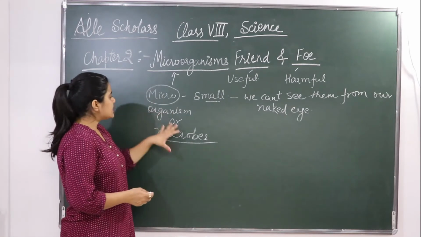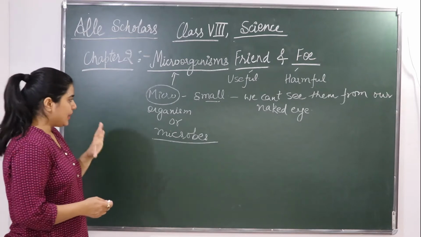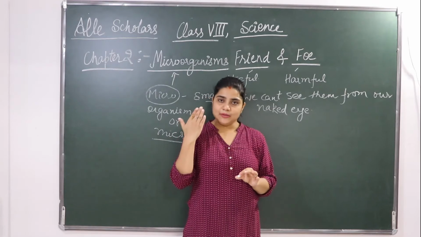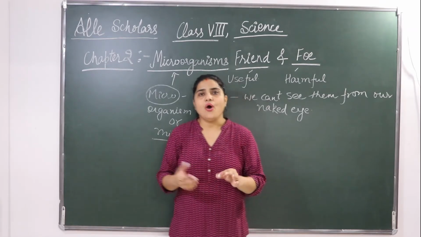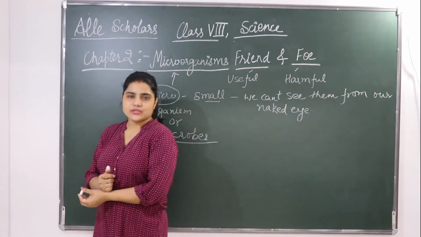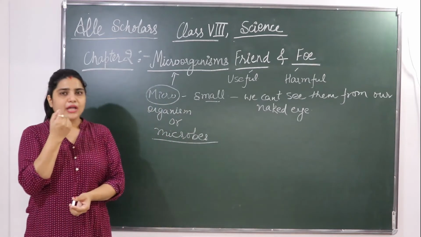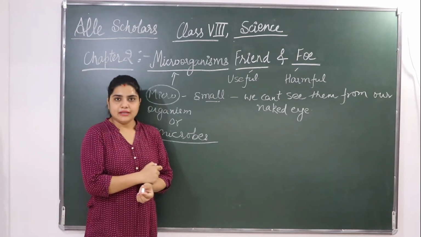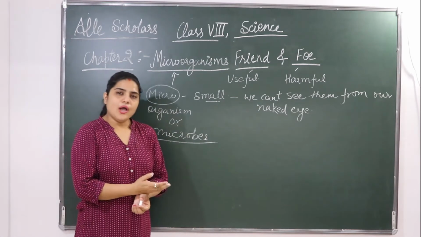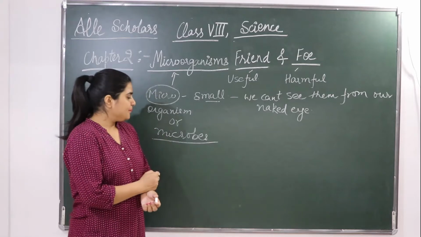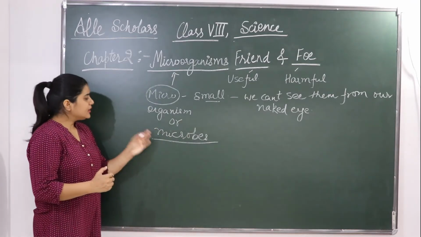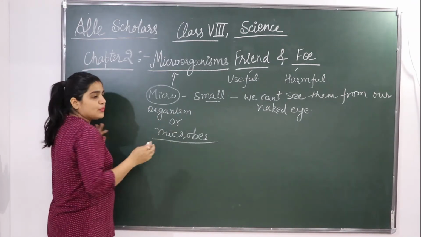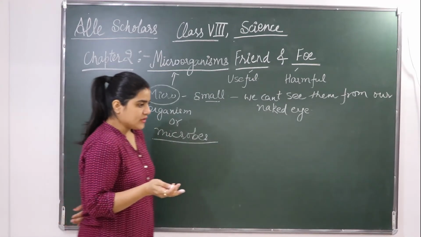So these microorganisms, or microbes, can be seen with a magnifying glass, or we can use a microscope to see them. They are very minute, tiny particles. So either you need a magnifying glass to see them, or you can use a microscope. There is one very common example of a microorganism which you see in our daily life also.